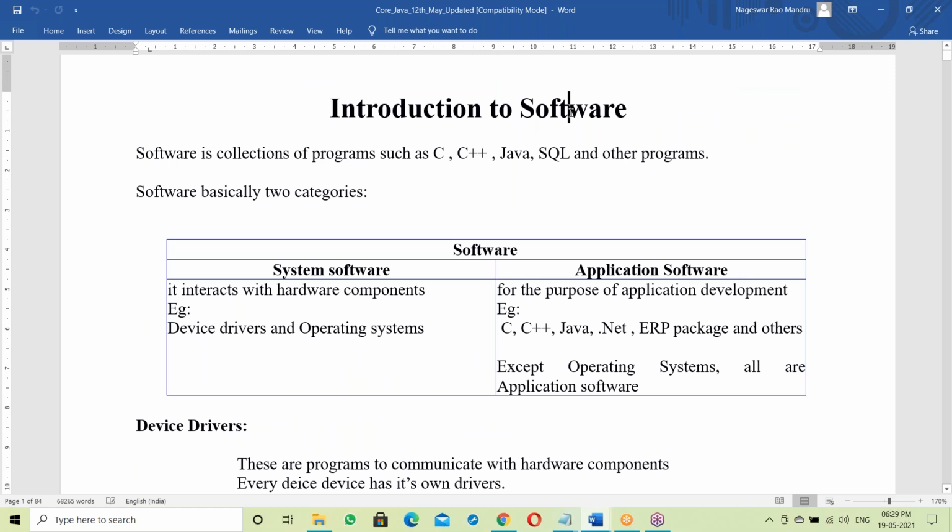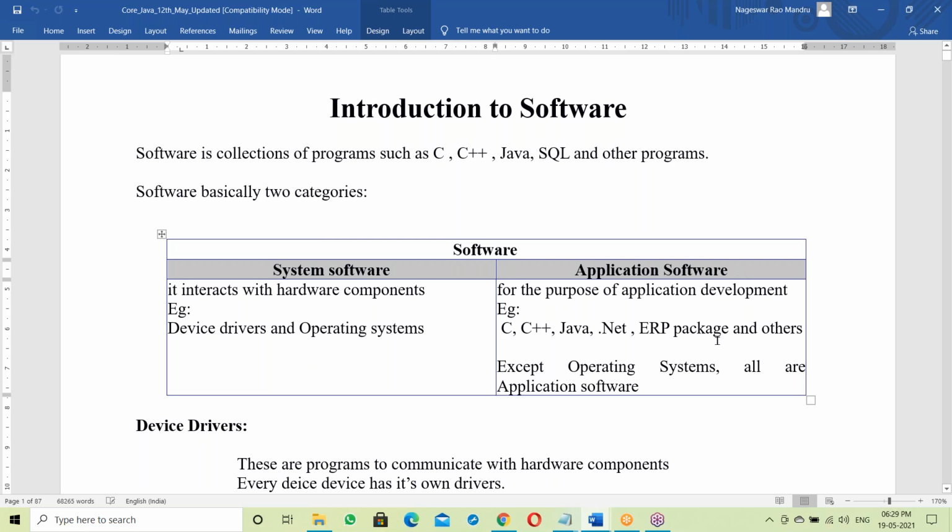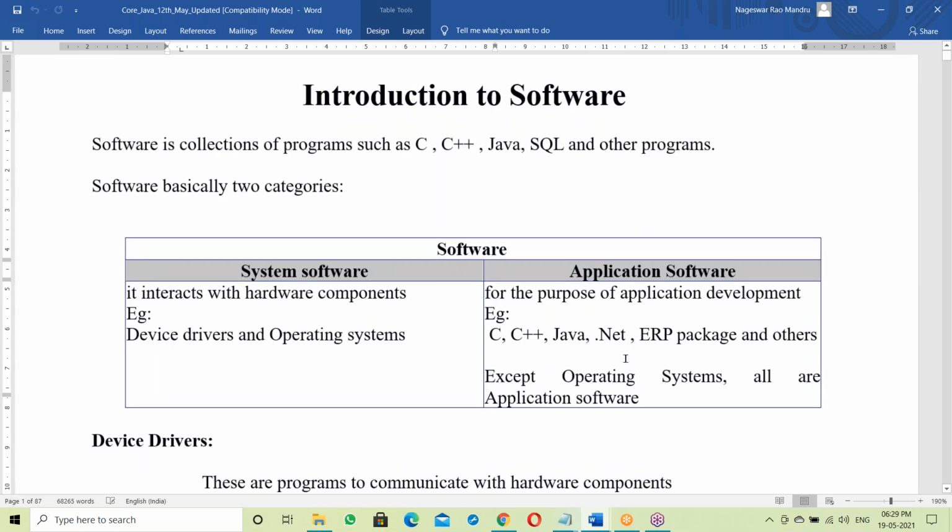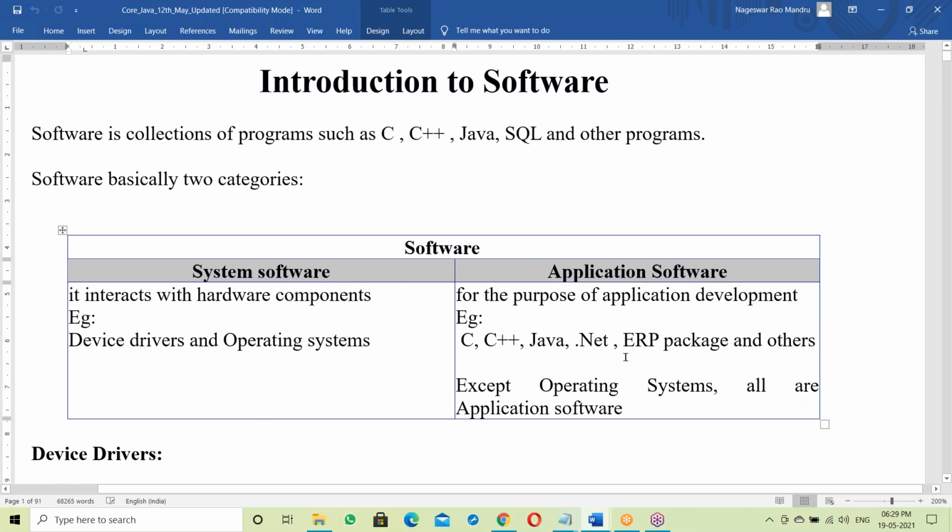It starts with an introduction to software. Software is a collection of programs like C, C++, Java. Software basically has two categories, system software and application software. Every point is prepared in the document, so don't worry about running notes. Just watch the class and understand the concepts very clearly. Each and every point I'll explain like spoon feeding, minimum two to three times.